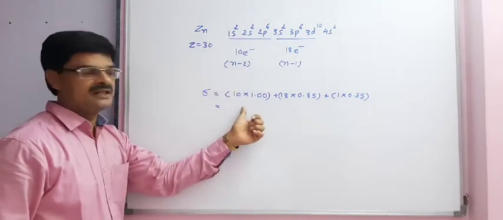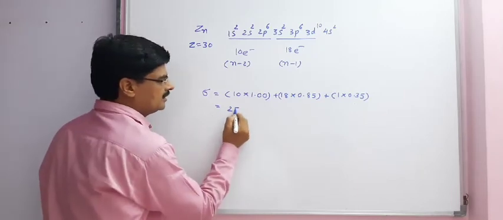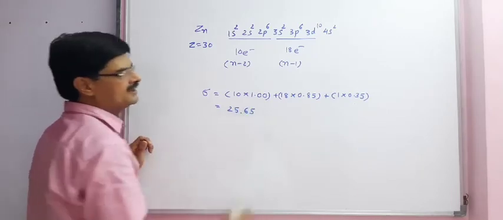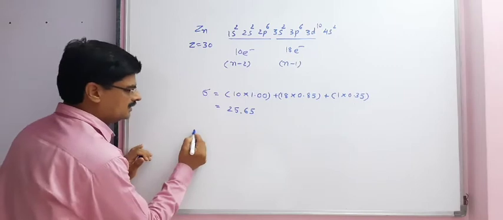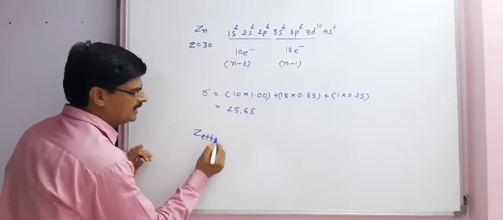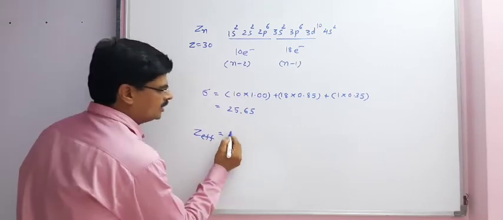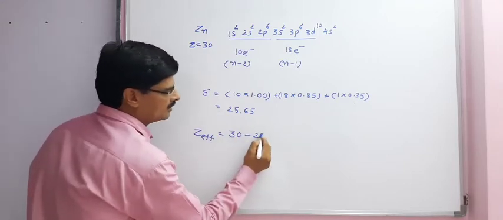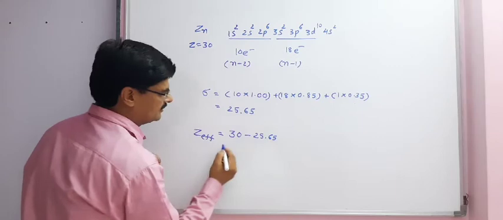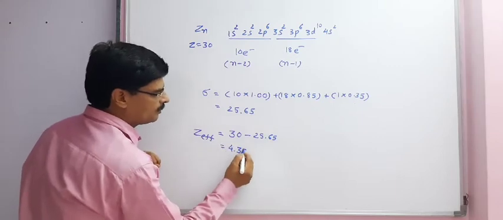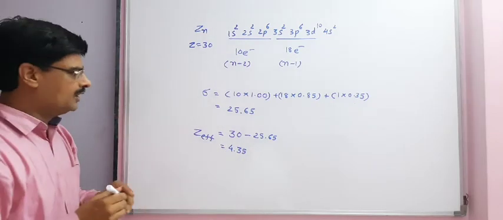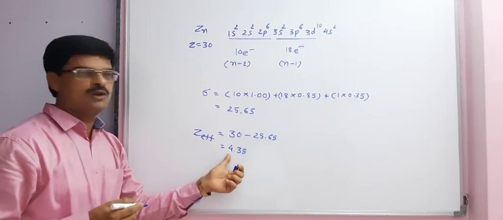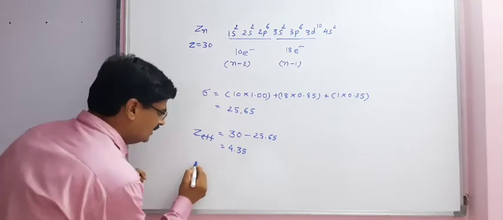On simplification, we will get 25.65. Therefore, effective nuclear charge is equal to Z, 30, minus sigma, 25.65. So we will get 4.35. So effective nuclear charge is equal to 4.35.